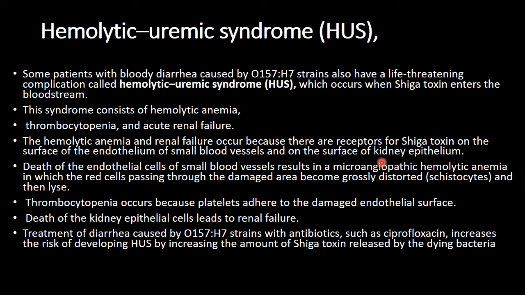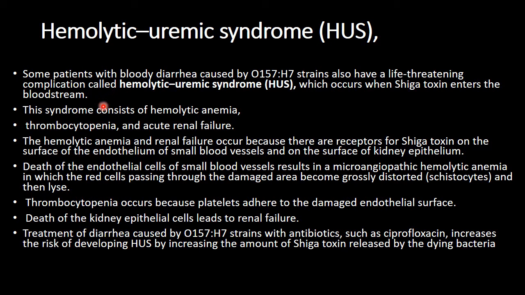Actually, this toxin attacks the small blood vessels that results in microangiopathic hemolytic anemia. Microangiopathic hemolytic anemia is a disease in which the red blood cells passing through the damaged area become grossly distorted and then lyse.